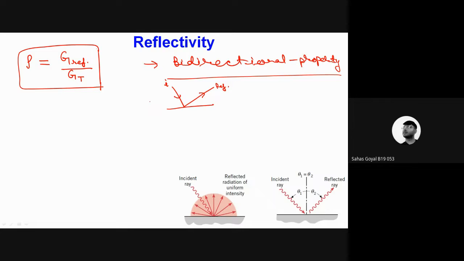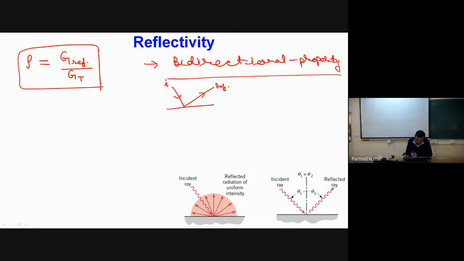Okay, thank you. So now it's a bidirectional property. Here I'll be having some incident and reflected ray. Now the intensity of the incident and reflected ray is something which will be actually important. We call the surface a diffuse reflector if the light ray reflected from the surface has uniform intensity in all the directions, or if a ray is incident at some angle and reflected also at the same angle.